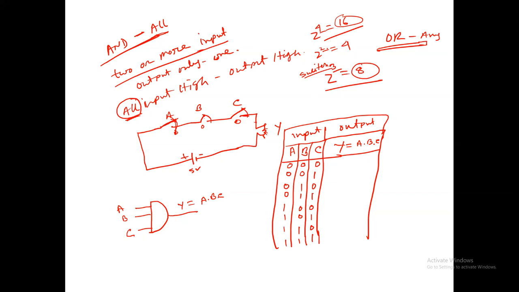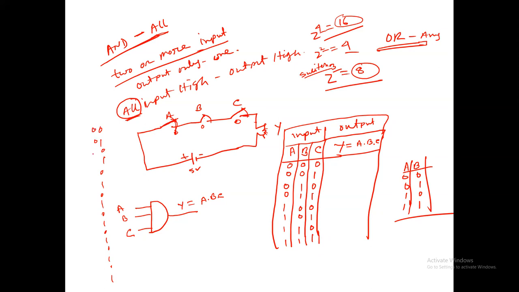If 2 switches, A and B: 0 1 0 1 for B, and 0 0 1 1 for A. Clear? This is the finish, because this is 4 times. If 16, so first digit is 0 1 0 1 0 1 0 1 and so on, up to 16 times, 0 1.